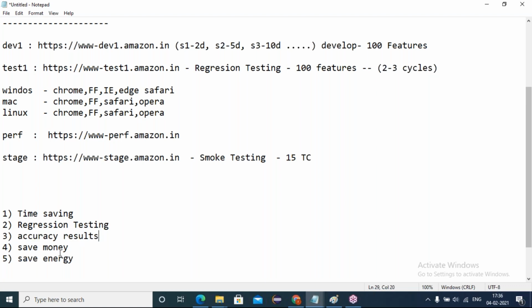Are you saving the time or not? One time you put the effort into developing the code. Whenever we get requests for regressions, or whenever new enhancements come, we start executing the automated scripts. It will take care of the executions as instructed.